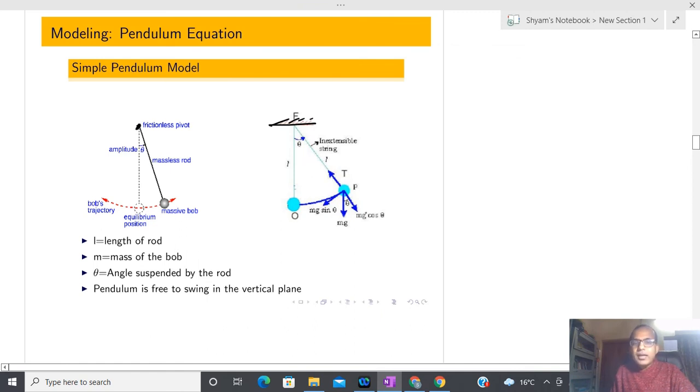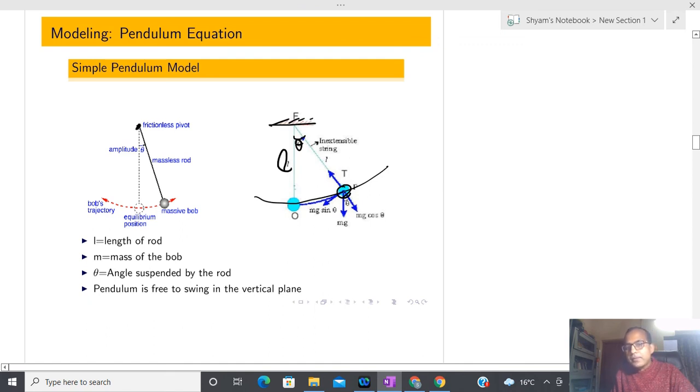And the mass of this bob I am assuming is equal to m, and it is swinging on this particular plane, and the length of this is L, and theta at a certain time is the angle made by this. And I am assuming that whatever string I have taken is rigid, that is not flexible.